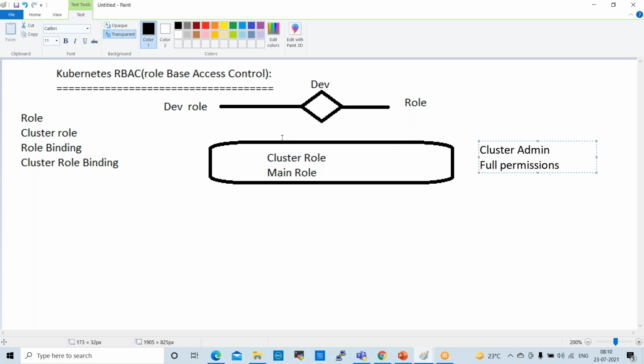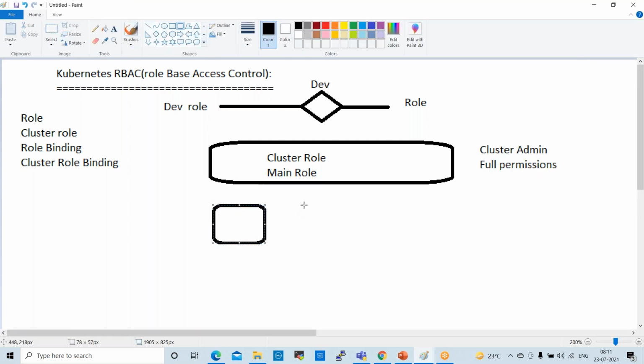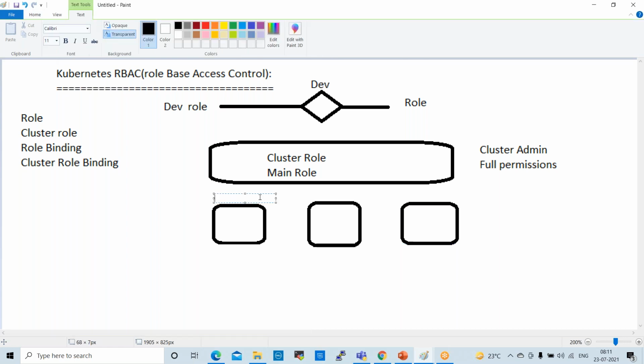Here, this cluster admin will maintain different clusters, like namespace 1, NS2, namespace 2, NS3.